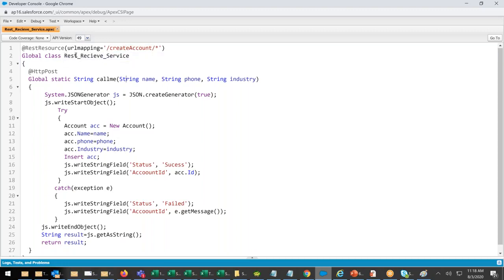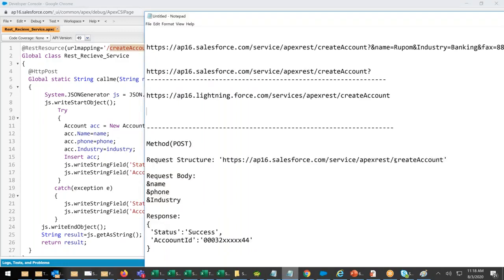Nobody will know your internal service name or your method name. Internally, the service is called REST receive service, and call me is the method name. External people can see only the name create account. Physically, this create account doesn't exist.